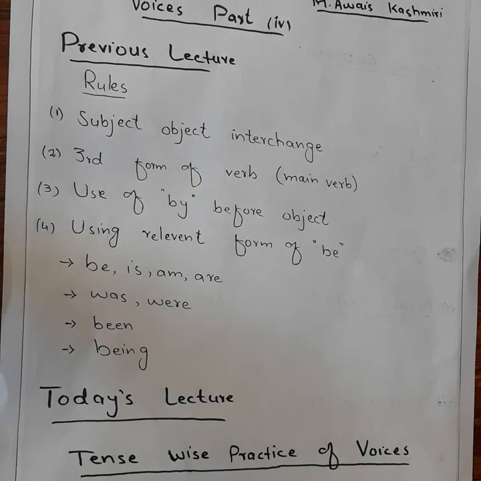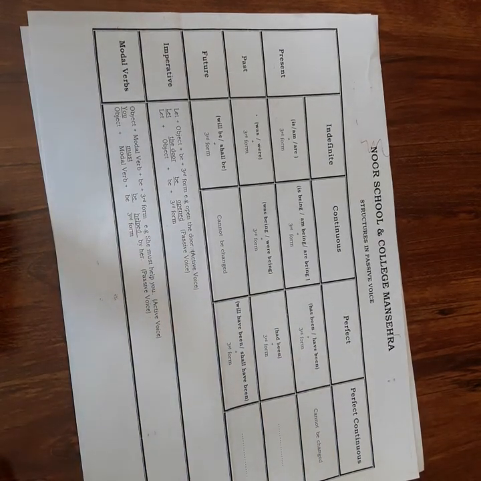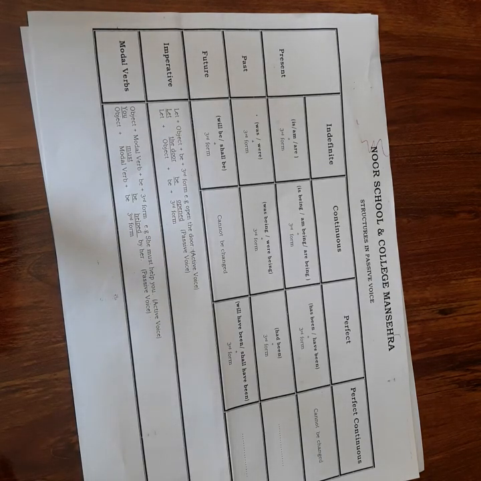Okay, so I am showing you a chart. Dear students, you can see the chart which includes all the tenses, and let me show you which helping verb we use in which tense.